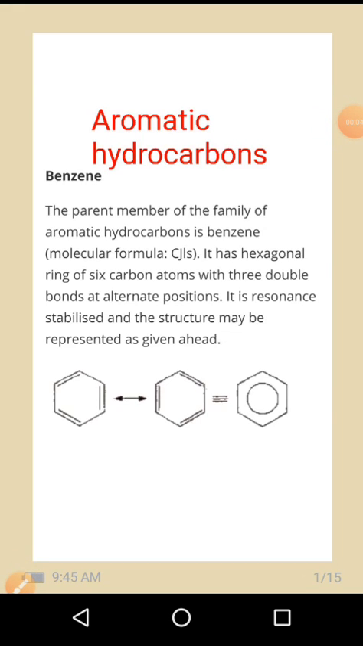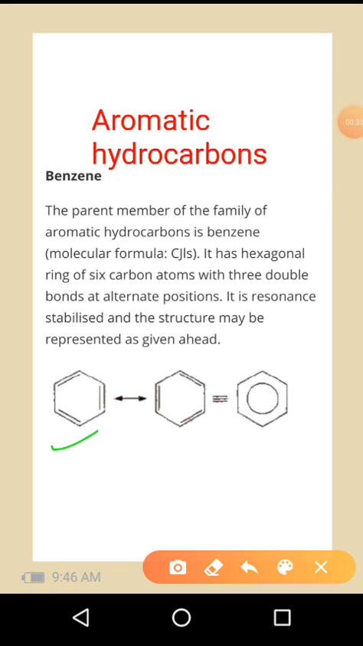So in this session we are discussing aromatic hydrocarbons. In that, benzene is one of the good aromatic hydrocarbons. The parent member of the family of aromatic hydrocarbons is benzene. It has a hexagonal ring of 6 carbon atoms with three double bonds at alternate positions. It is resonance stabilized and the structure is given here. So these are the resonance structures of the benzene molecule.